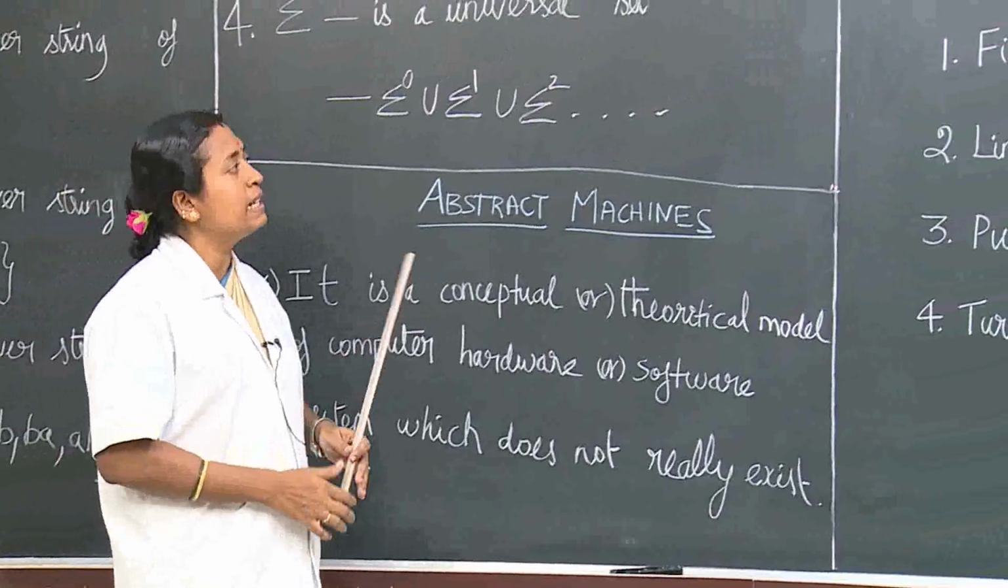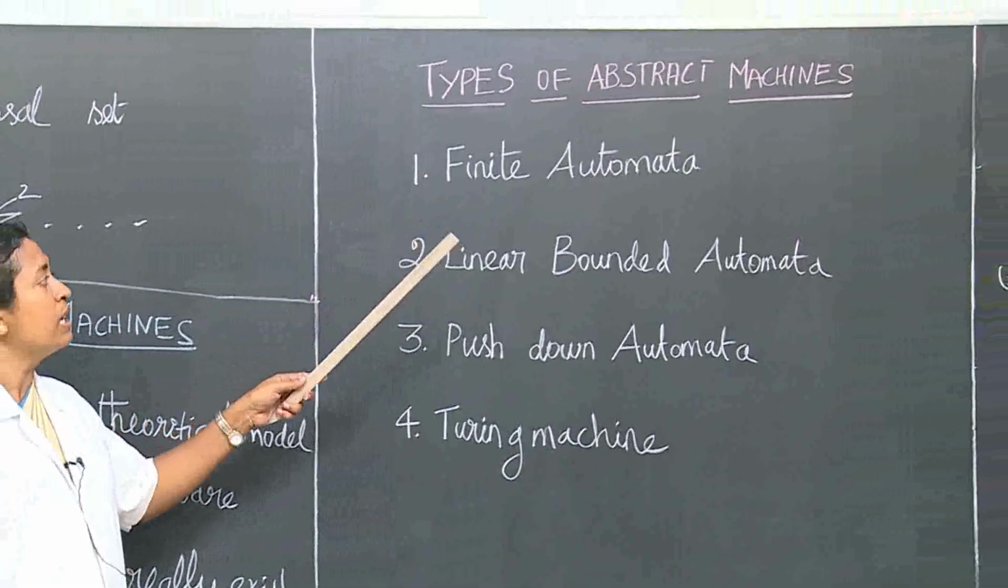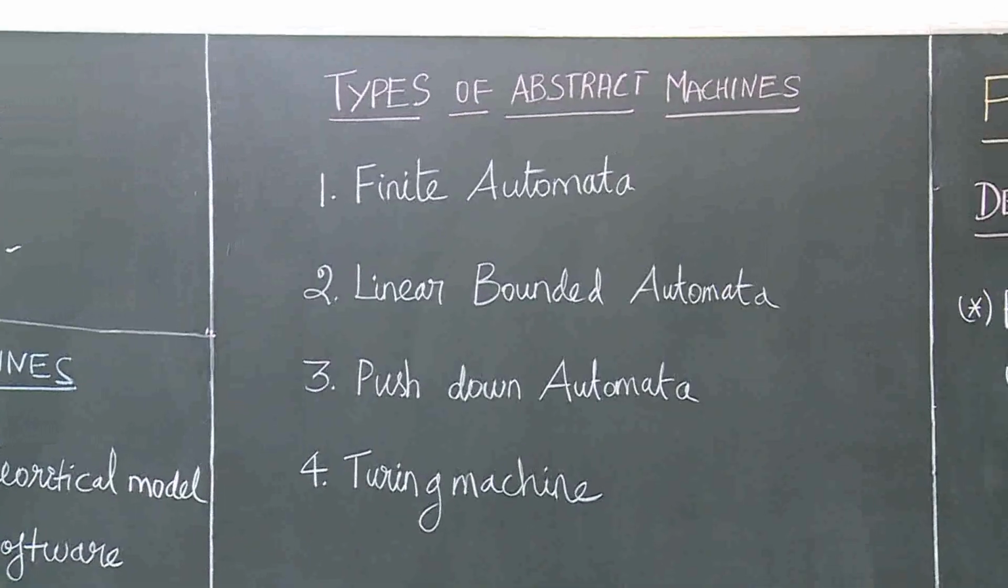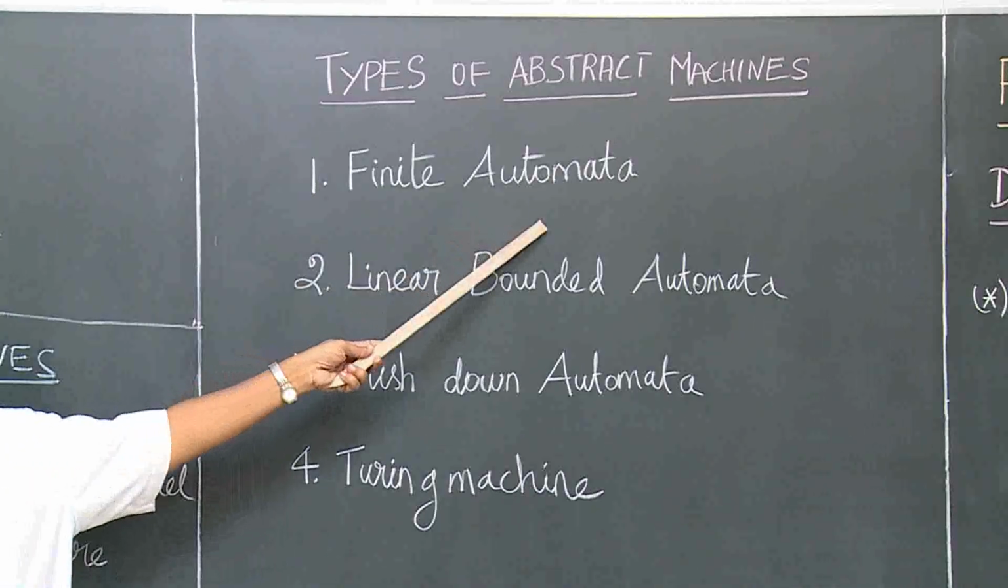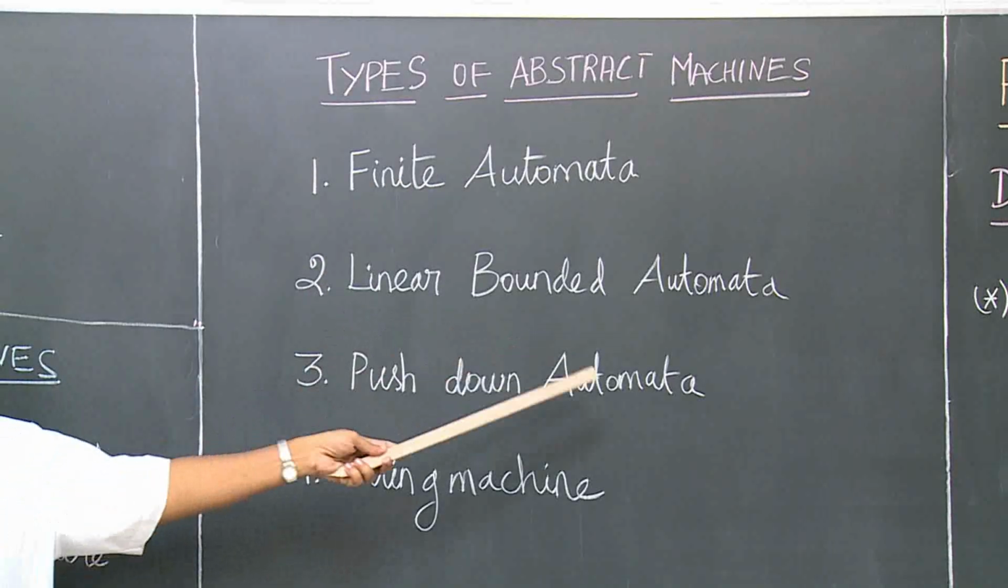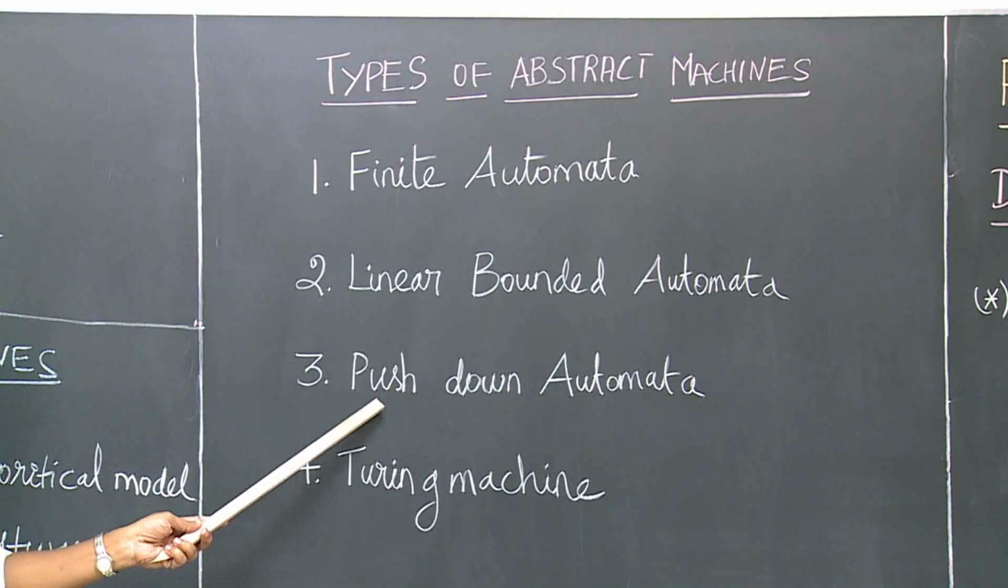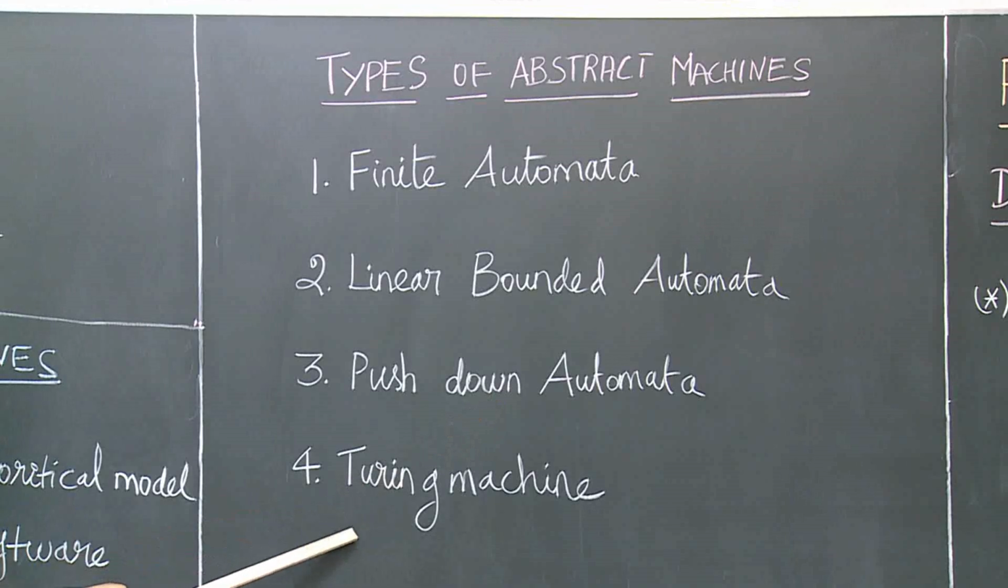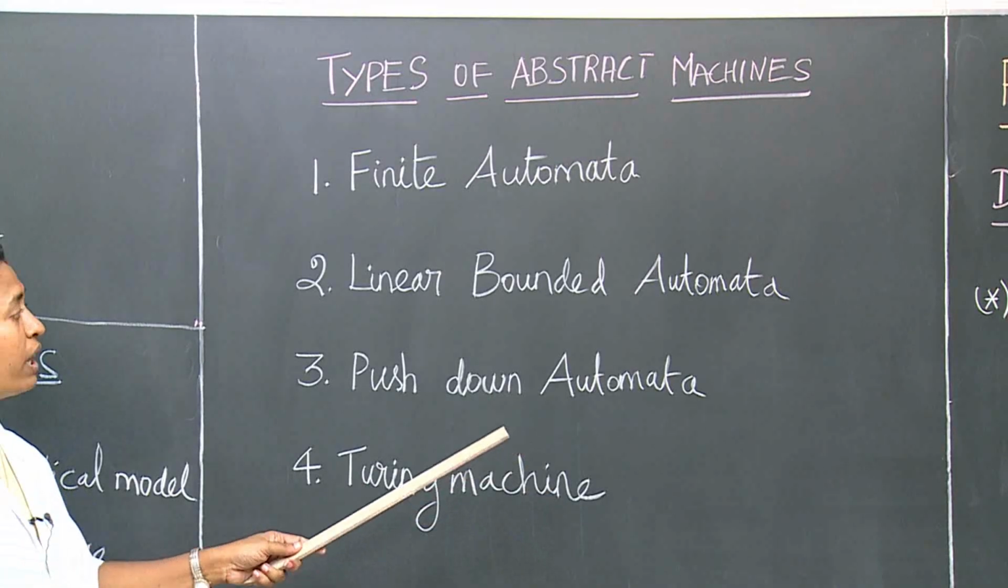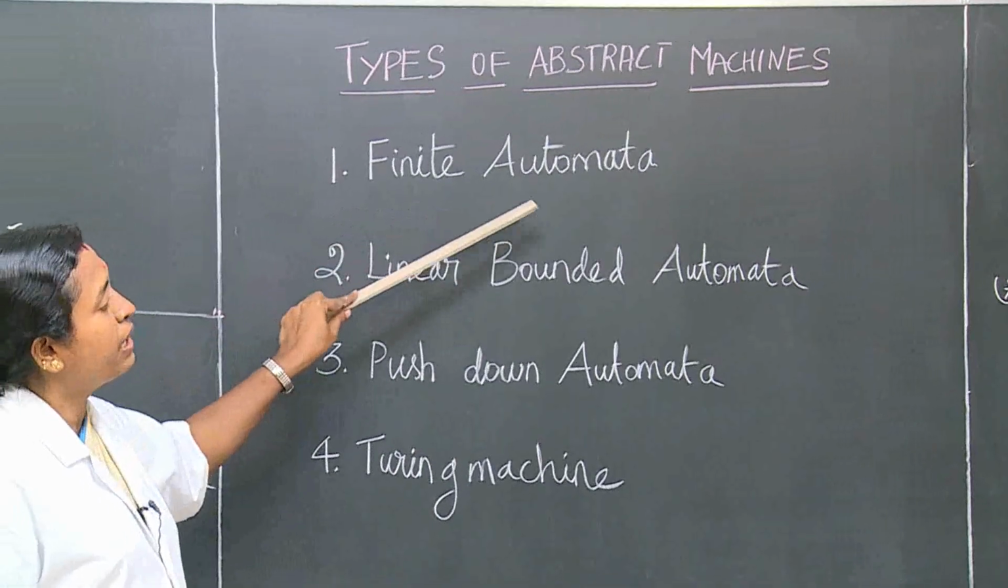Okay, now we can see the types of abstract machines. There are 4 types of abstract machines. First one is finite automata, next one is linear bounded automata, next one is push down automata, and finally Turing machine. Okay, we can see the first one, finite automata, now.